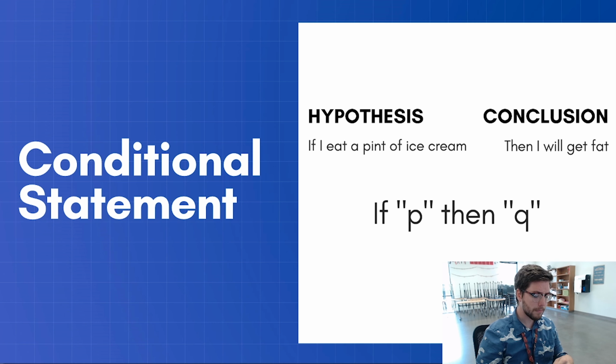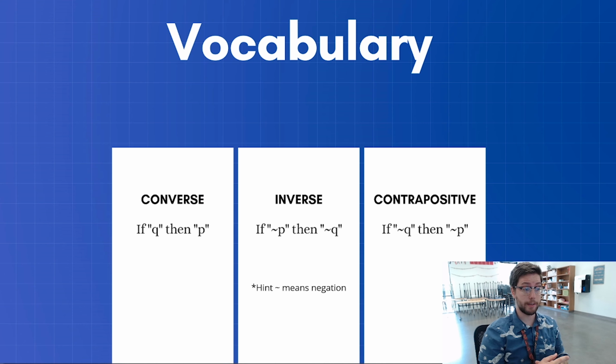Okay. So, vocabulary. This is the vocabulary that we're talking about in this video. Converse, inverse, and contrapositive. So the converse is going to be if Q, then P. Before it was if P, then Q. So we're flipping it around, right? The inverse is going to be if negated P, then Q. So it's back at that normal. If I eat a pint of ice cream, then I will get fat.